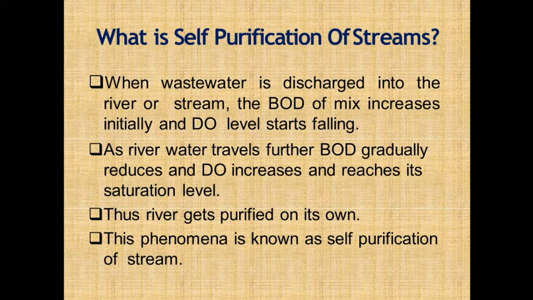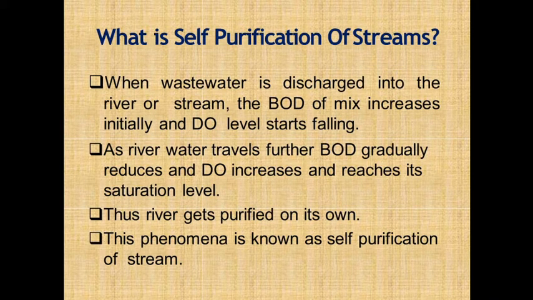Disposal by dilution is the process where the treated wastewater or effluent from the treatment plant is discharged into large water bodies like lake, ocean, stream, and river. The discharged wastewater, in due course of time, is purified on its own, and that is known as the self purification of natural water.